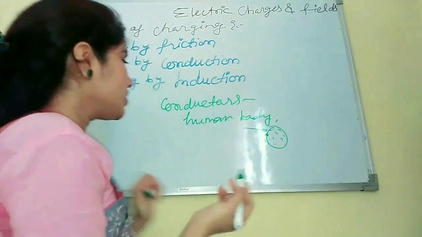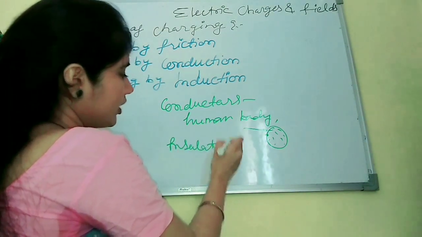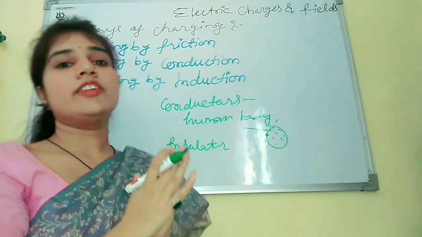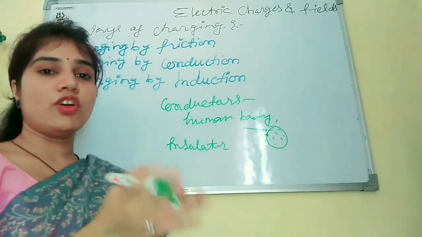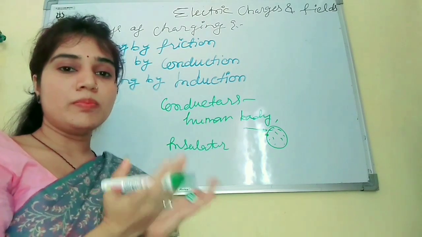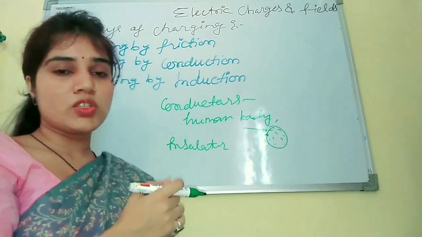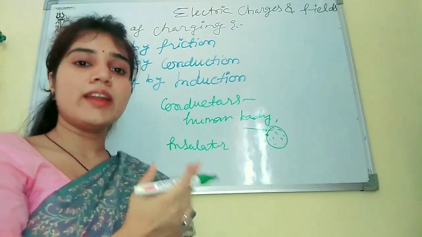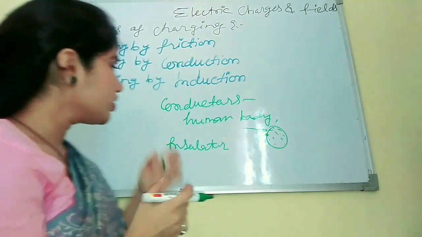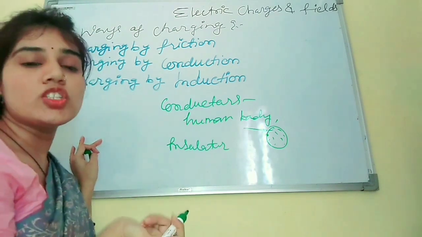Okay, so what is an insulator? An insulator is just the opposite of a conductor. It will not allow the flow of charge, or flow of current, on it. Like plastic is an insulator, rubber is an insulator, and glass is also an insulator. So these two are the conductor and insulator.